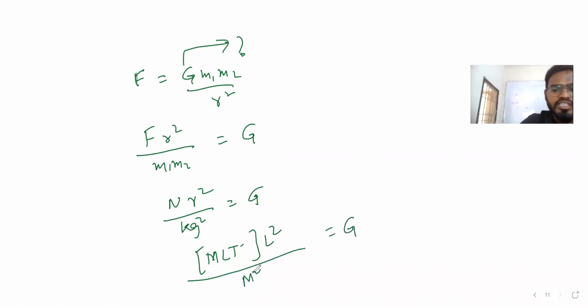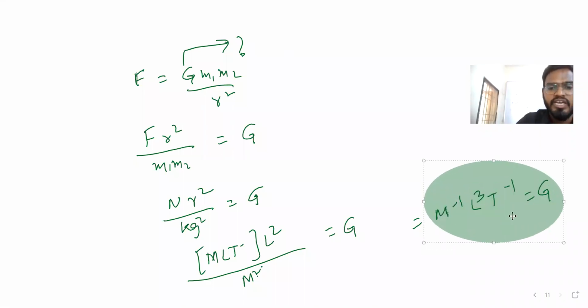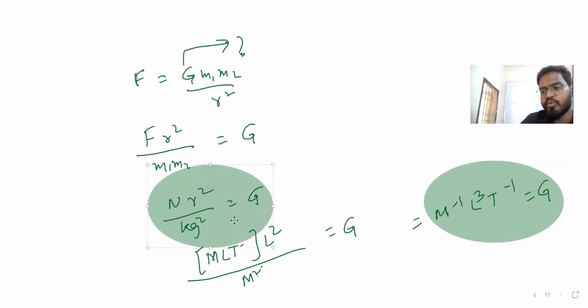That is equal to G. This M will go up, and the minus 2 becomes minus 1. So M minus 1, L cube, since L square and L give L cube, T minus 2. So that is the dimensional formula of G, and we also have the unit, right?